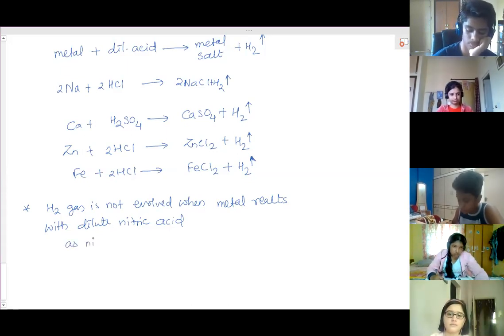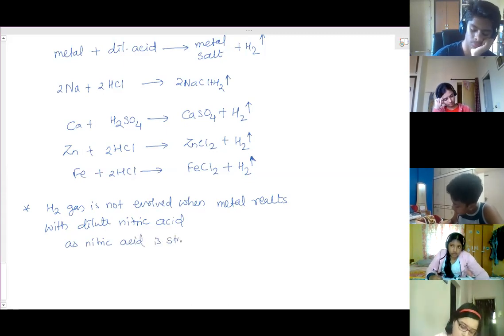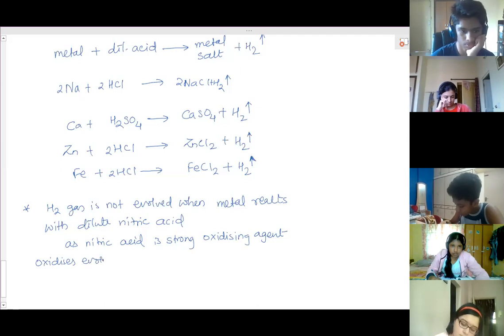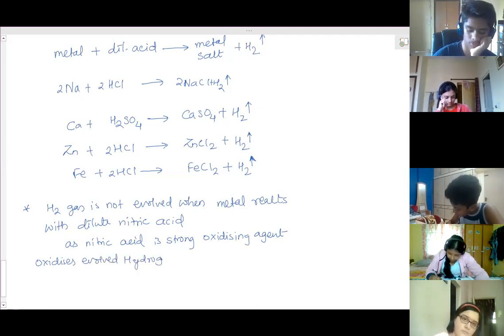As the reason is, nitric acid is a strong oxidizing agent, it oxidizes the evolved hydrogen to water.